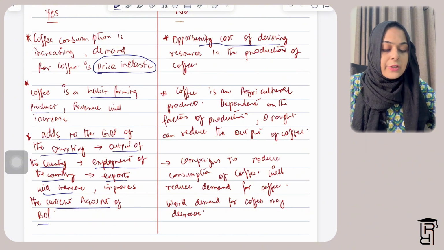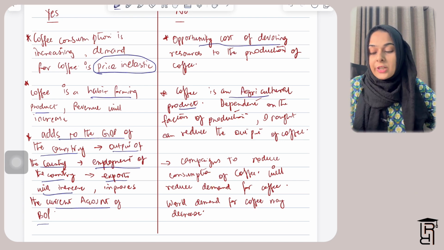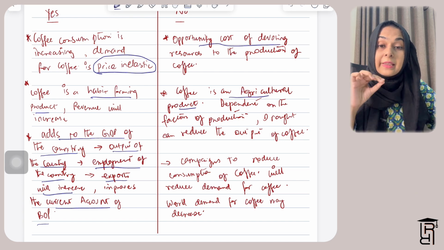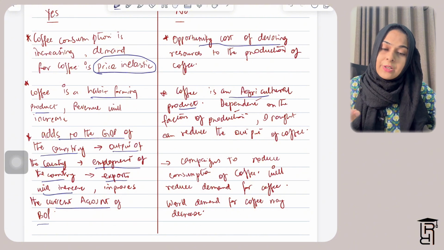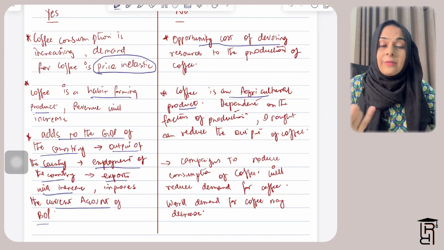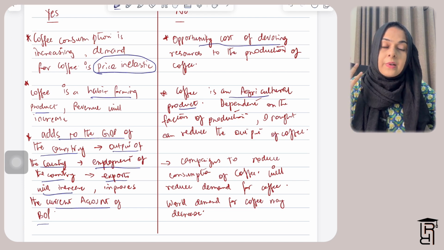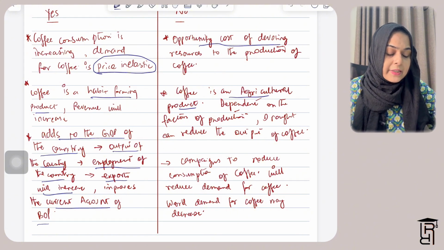Then on the no side, you can say that coffee is an agricultural product, and what we are dependent on is nature. So whenever it's an agricultural product, we are more dependent on the weather, for example, or the natural factors that affect the agricultural output. So in this case, we are dependent on natural factors of production.